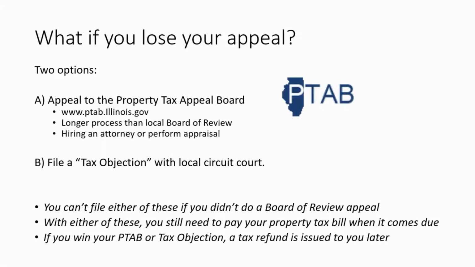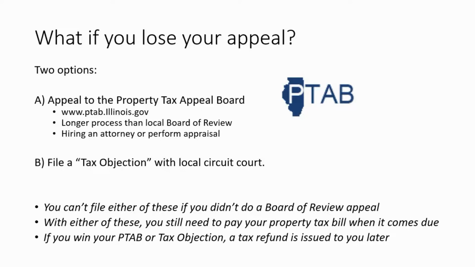Now, next question. The Board of Review makes a ruling. You're notified by mail. What if you lose your appeal? After that, you have two options if you still feel that your assessment is improper. First is you can appeal to the Property Tax Appeal Board. Now, that's basically the Board of Review for the state of Illinois. And for instructions on that, you go to ptab.illinois.gov online. Now, it should be noted this is a longer process than the local Board of Review. In fact, this could take a year or 2 years. And it might be worth hiring an attorney or performing a professional appraisal of your home as evidence.